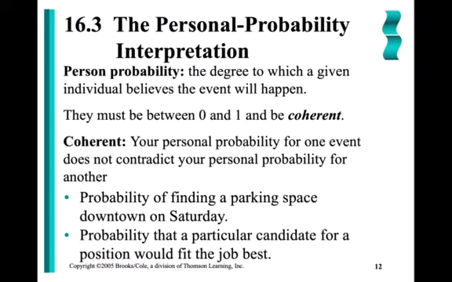So let me give an example of something that would not be coherent. I believe that there's a 60% chance that the Yankees will win the World Series. And I also believe that there's a 50% chance that the Phillies will win the World Series. You can see that together they add up to over 100%. So that's not coherent.